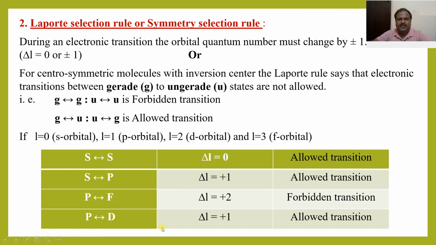So in this class we learned about the potential energy curve for bonding and antibonding molecular orbitals and selection rules. Two types of selection rules: the spin selection rule and also the Laporte selection rule.